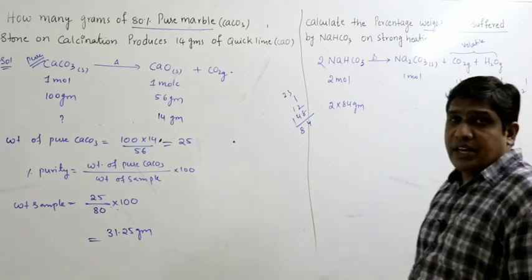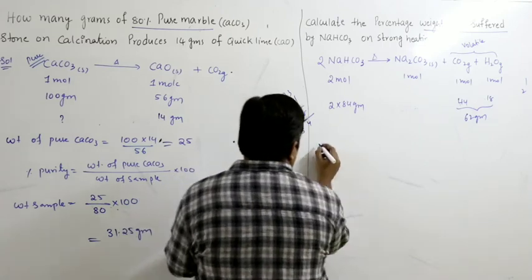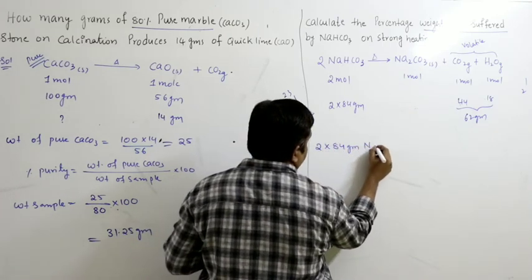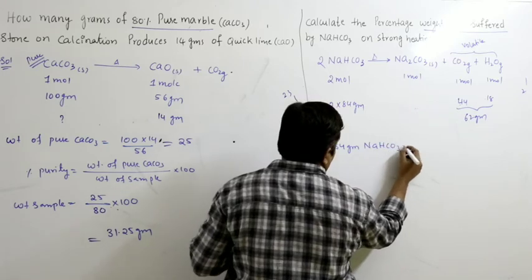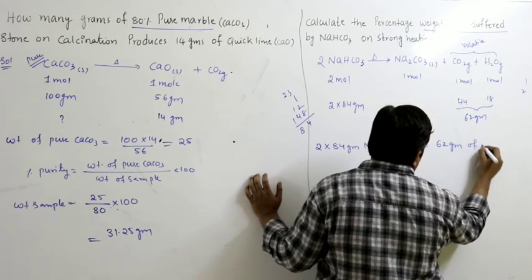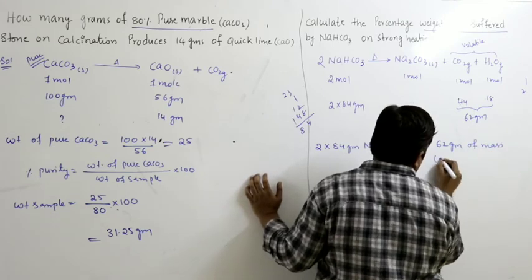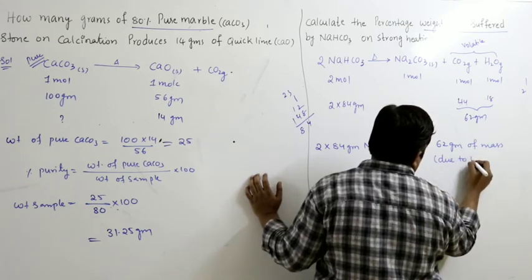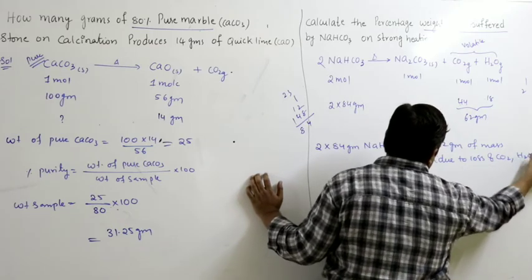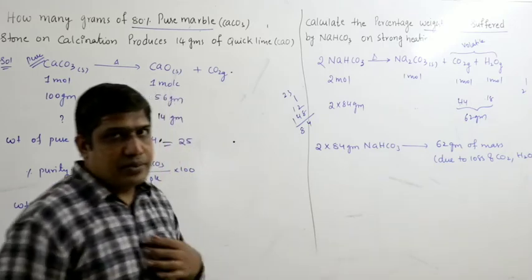So 2 into 84 grams of sodium bicarbonate loses 62 grams of mass due to loss of CO2 and water. They are gases, they escape.